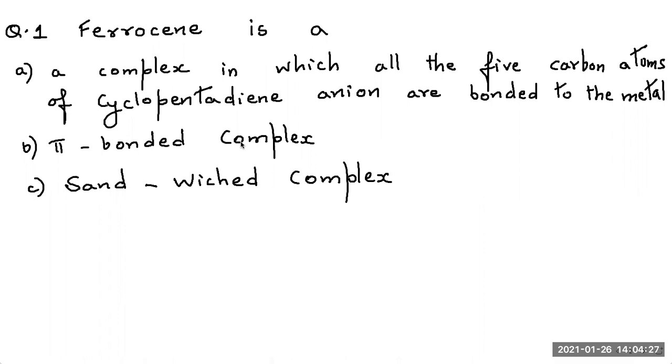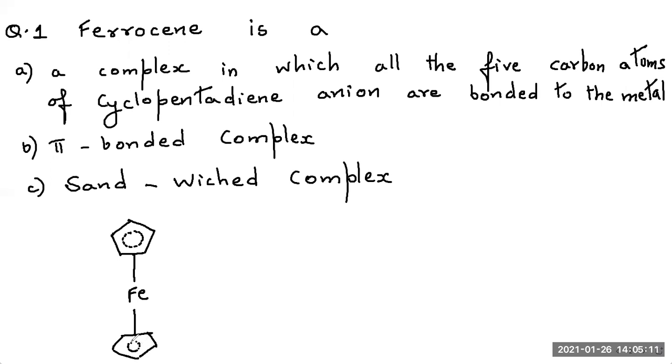Now the first thing we should do is, in fact, in exam you need not make the structure of ferrocene, but you should remember it. Right now I am making the structure of ferrocene. First we make ferrocene like this. This is cyclopentadiene, and the circle inside is its pi bond, which is connected. This is a 3-dimensional connection and not 2-dimensional as you see here. Another cyclopentadiene, and this is ferrocene.